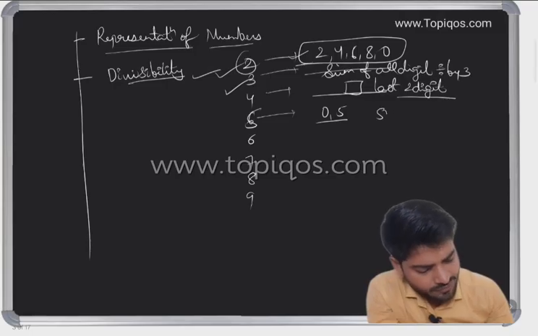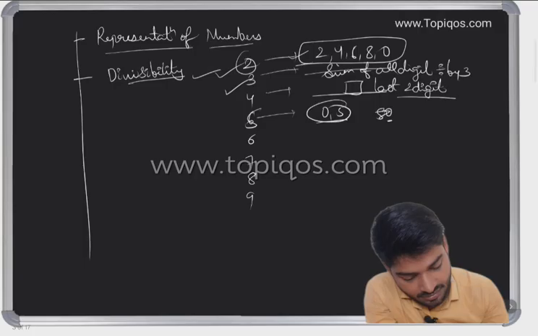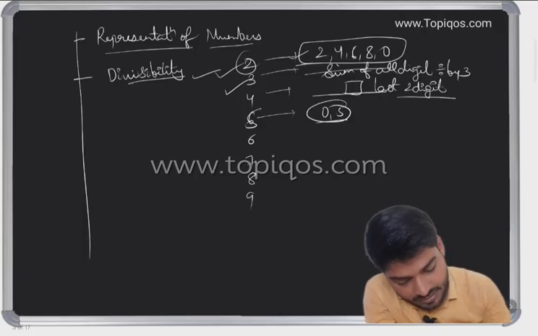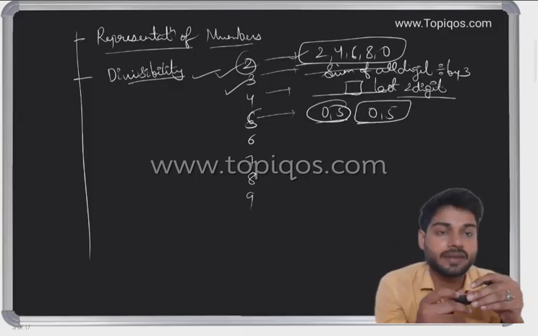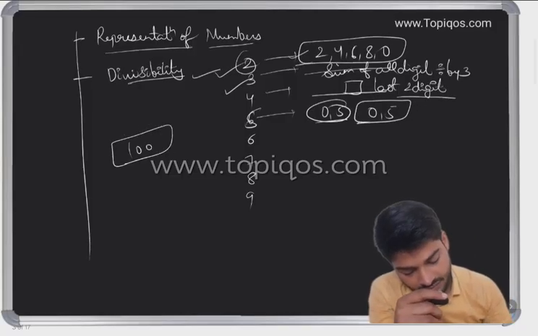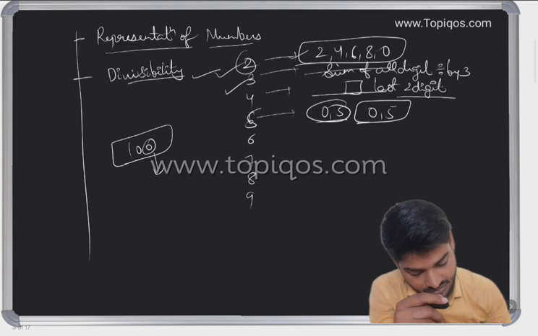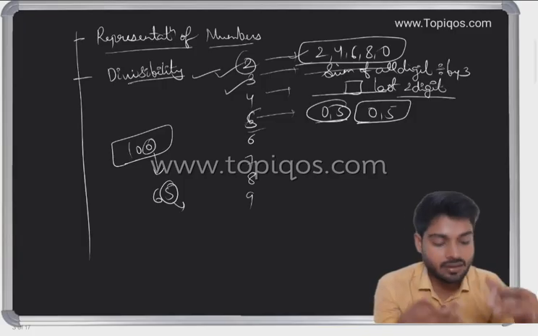In the case of 5 we have 0 and 5. So if we take 50, 0 and 5 are at the unit place. If there is a 0 or a 5 at the unit place, then it is divisible by 5. Okay, so tell me, can 100 be divided by 5? Yes, because at the unit place we have a 0. Can 65 be divided by 5? Yes, because at the unit place there is a 5.